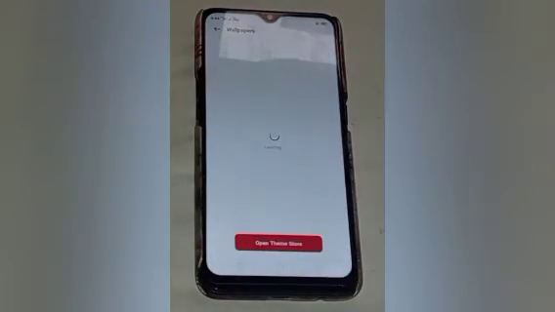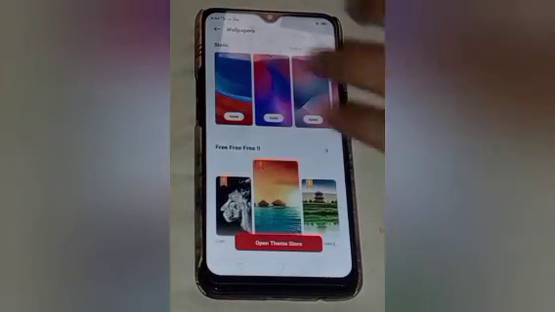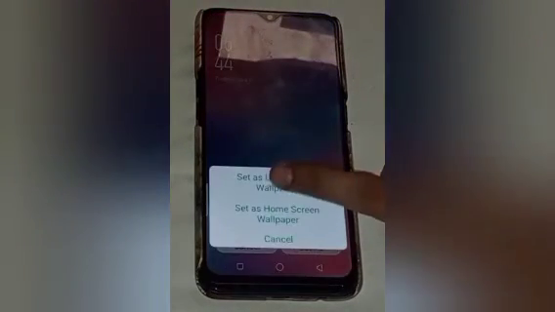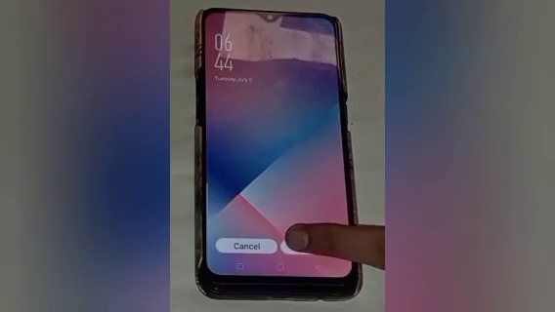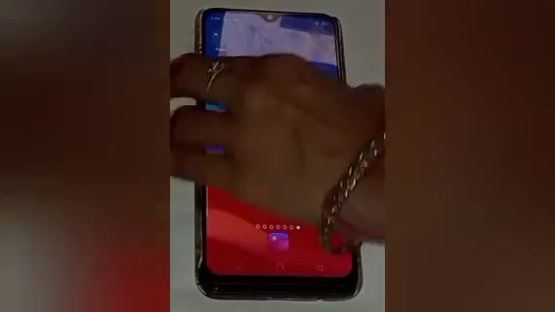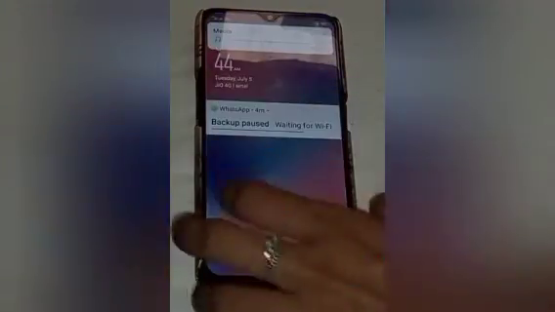Wait. And here you will see many wallpapers. Choose a wallpaper which you want to change on the lock screen. I want that one, so click on that. After that set as lock screen wallpaper. Wait for a second, and here you will see the result. Our lock screen wallpaper is set in this way.